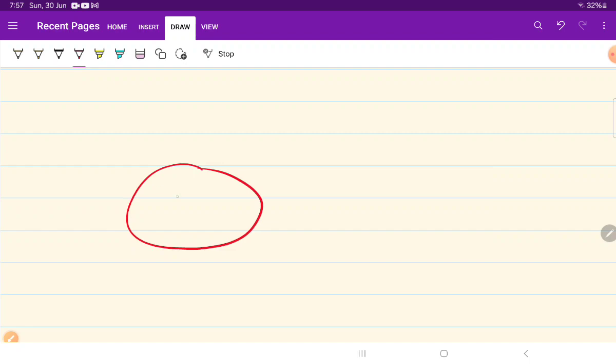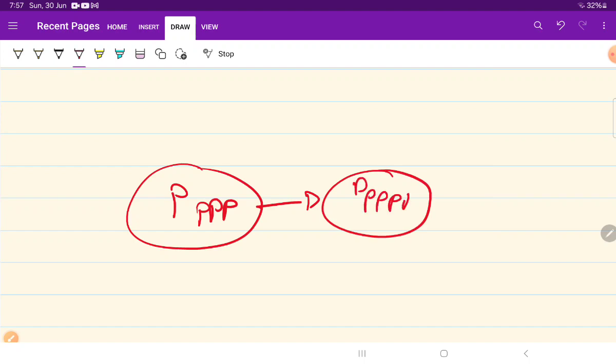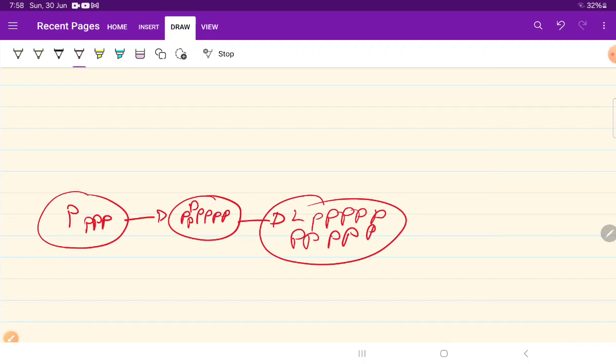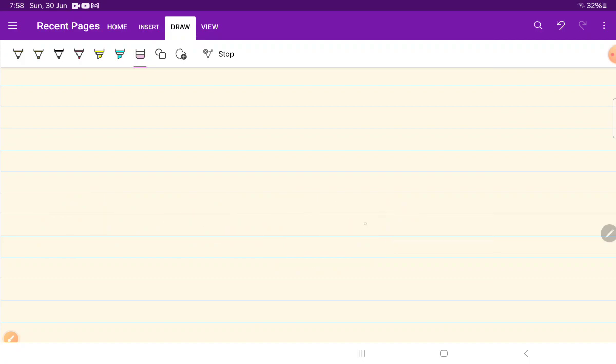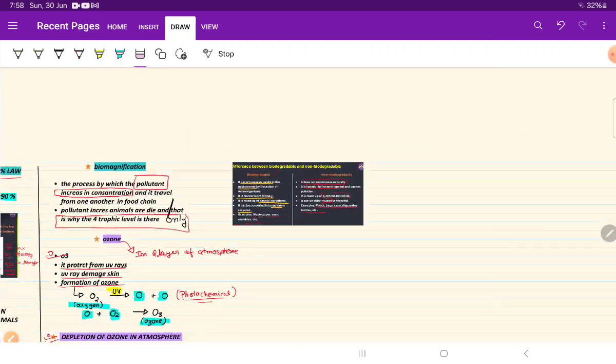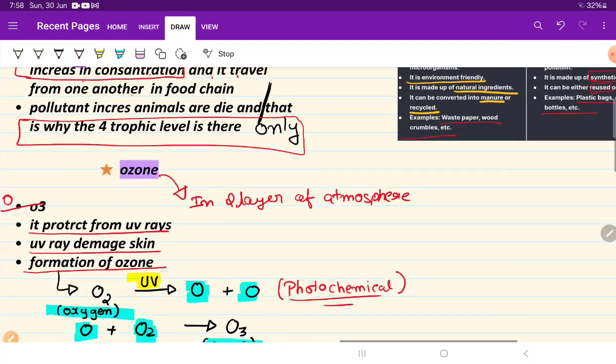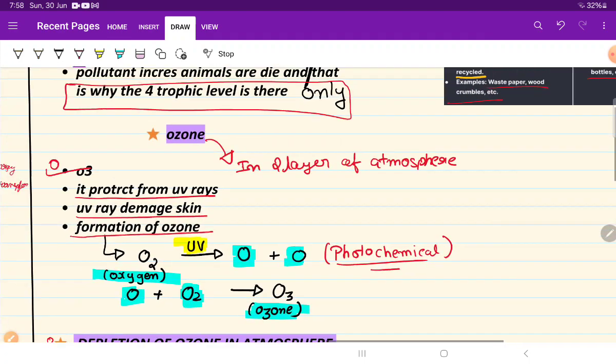For example, this plant has pollutants, then they are eaten by the deer and increase in number, then eaten by the lion, and as the concentration of pollutants in the lion increases, the lion will die by itself through some biological process. So that is why there are only 3 to 4 trophic levels.